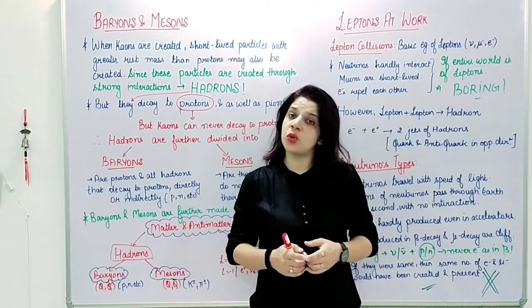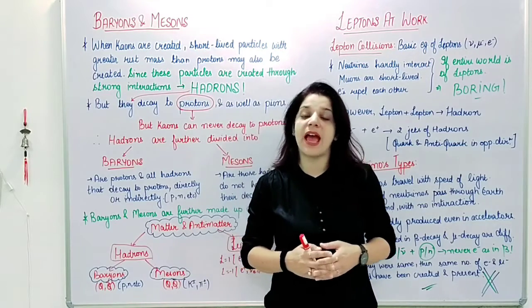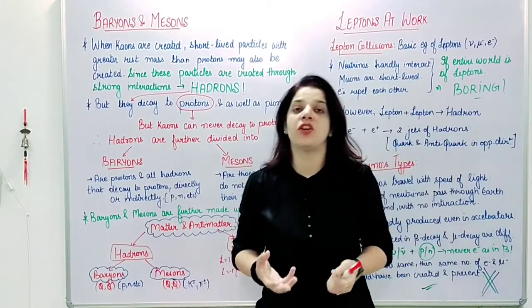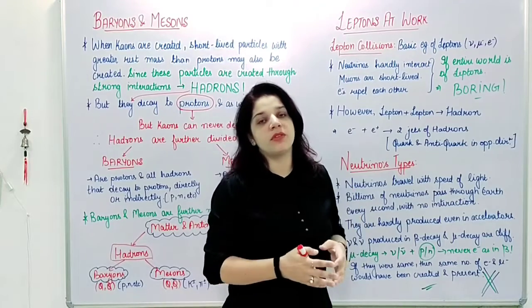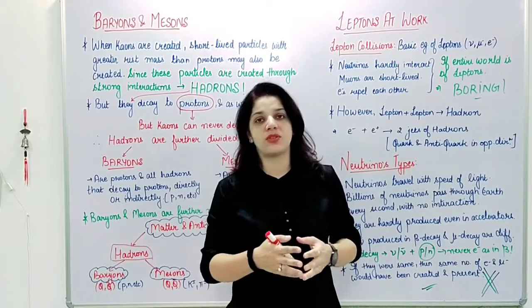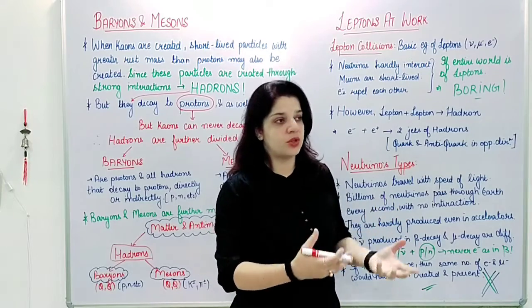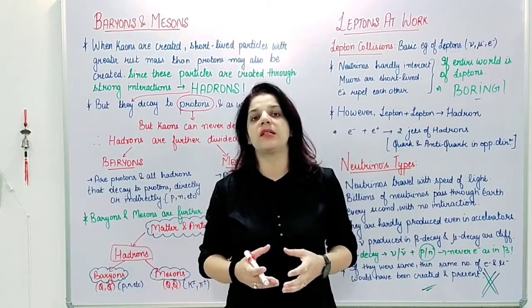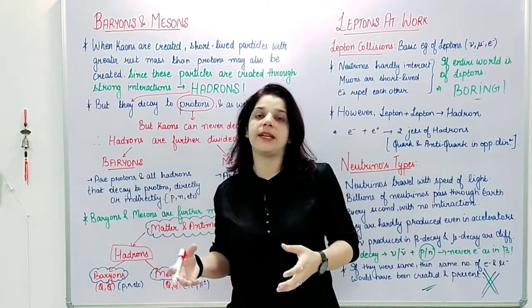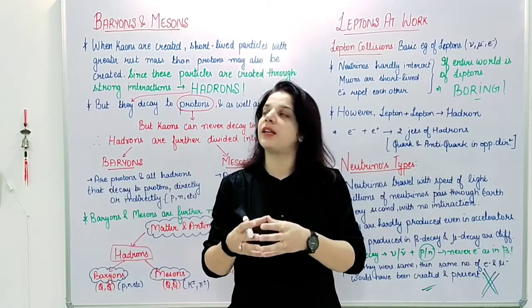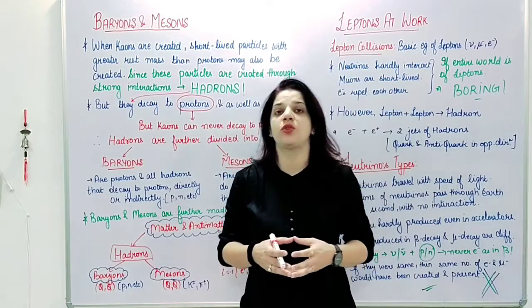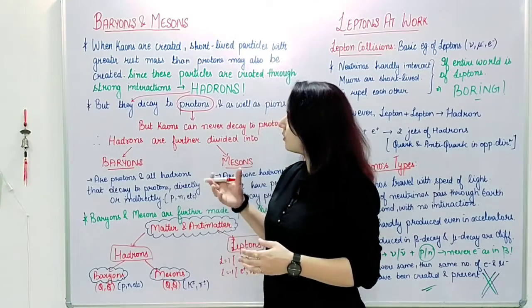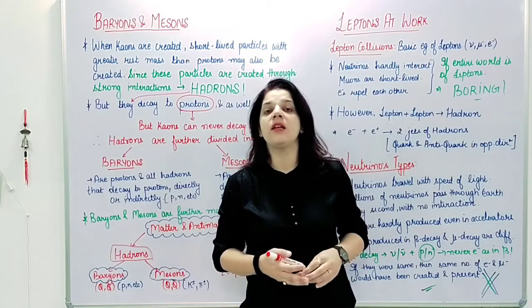So here we are with a new lecture, with a new video, with a new topic, and you can say the second last topic of this chapter, which is baryons and mesons. Till now in our previous videos, we have discussed the strange particles and their origin, their decay modes, their properties, then sorting of those particles, how they were created, and what their interactions were. Based upon that, now we have come to a point where we need to know about the next generation of these particles. So basically we will be talking about the baryons and the mesons.